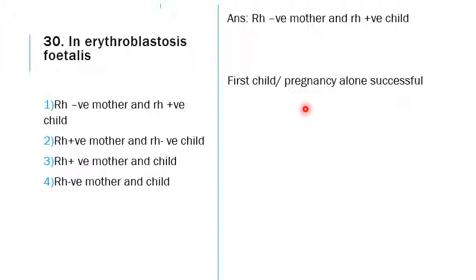The child will die usually. So how can an Rh negative mother have an Rh positive child? If the father is Rh positive, and the blood formed in the baby inside is also Rh positive, then there will be the incompatibility.